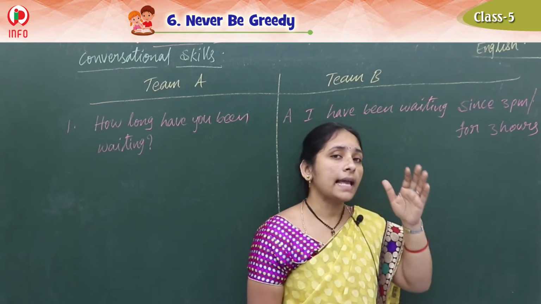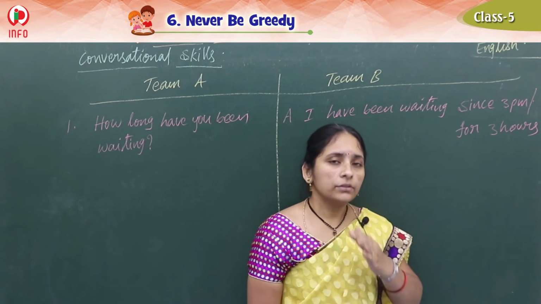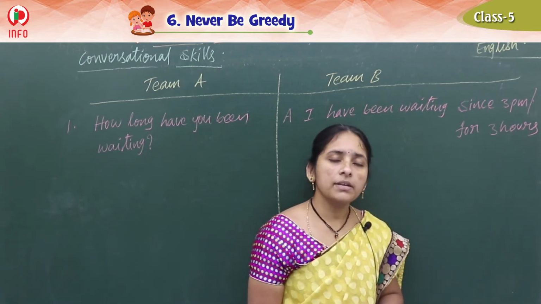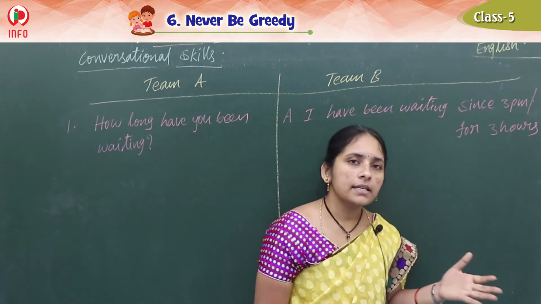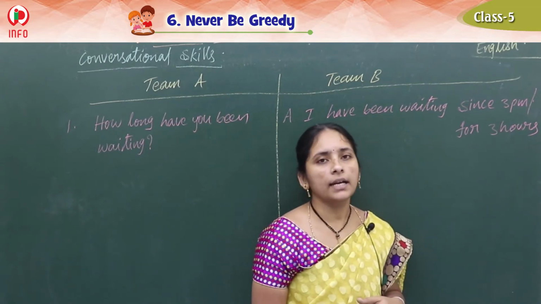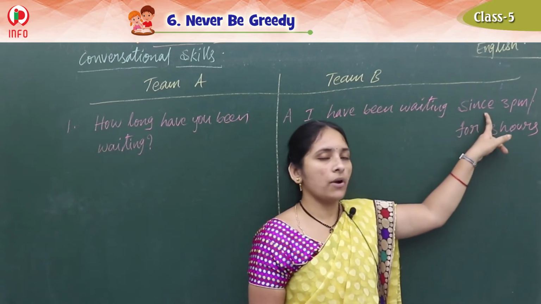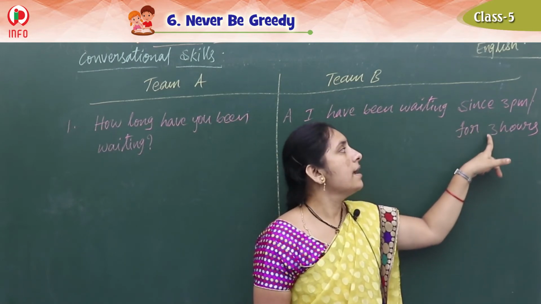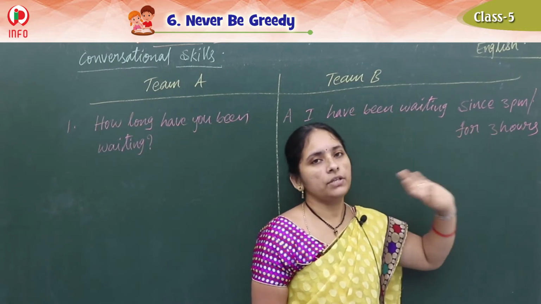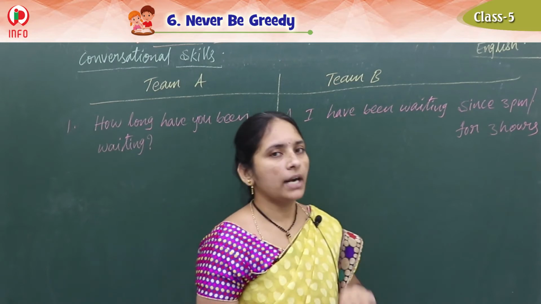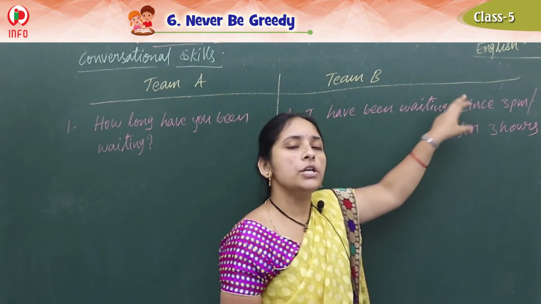So, when it started, the exact one, did I tell you? No. Suppose it is now 10 o'clock, for the 3 hours. Suppose if it is 4 o'clock, for the last 3 hours means 1 or 12:30 or 1:30 it may be. Like this, not the exact time. Since is the point of time, before that we should use it. For is the period of time, before that we should use it. Clear, children? So like this, you can use either one for your understanding. I have told you here.